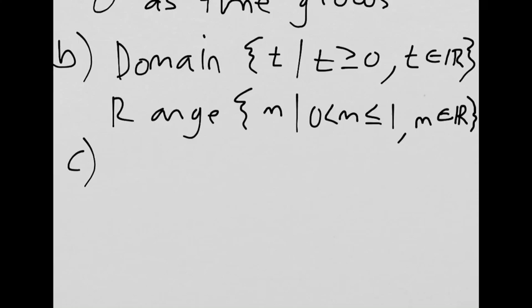C, write the exponential decay model that relates the mass of radium-225 remaining in time to 15-day intervals. Okay? So, let me just be a little bit clearer here because the question sounds a little weird. Write the equation for the graph, is what they're trying to say. Okay, so when they say write the exponential decay model that relates the mass to the time, they're saying write the equation of that graph.